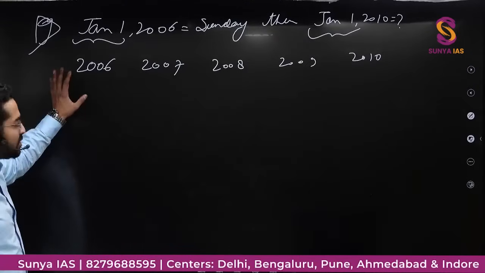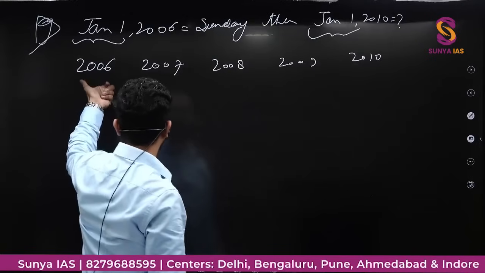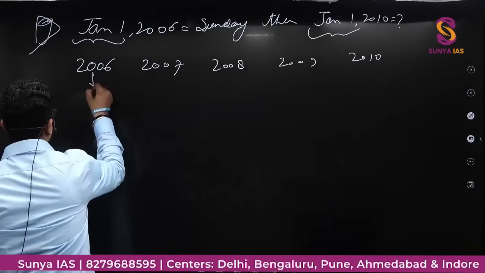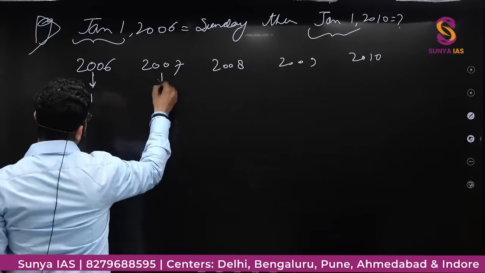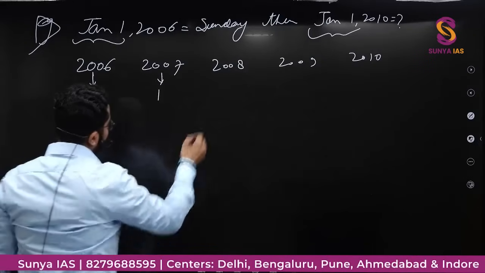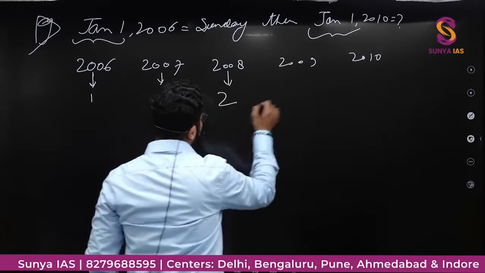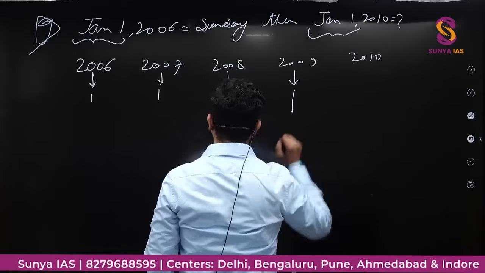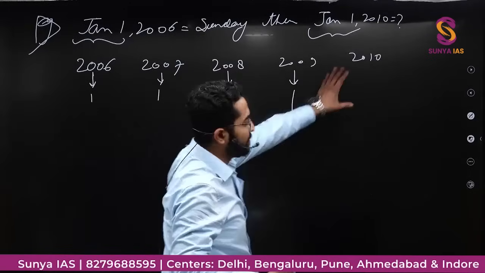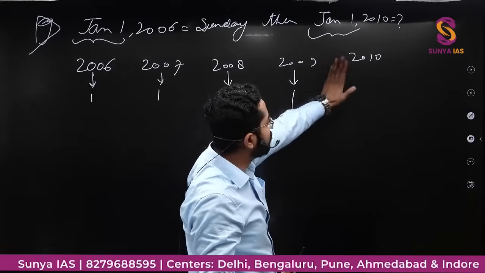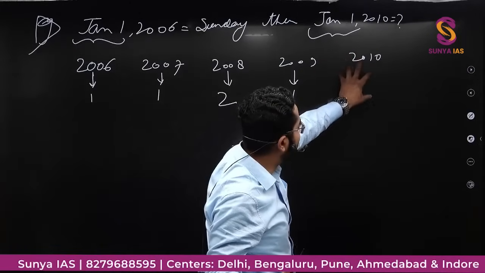2006, it is a non-leap year because this is not completely divisible by 4. Non-leap year, the number of odd days will be 1. Non-leap year, number of odd days will be 1. This is a leap year because this is completely divisible by 4. Number of odd days will be 2. Non-leap year, number of odd days will be 1. And this is 2010. So whatever is being asked, उसको आप उसके odd days count नहीं करते हो.